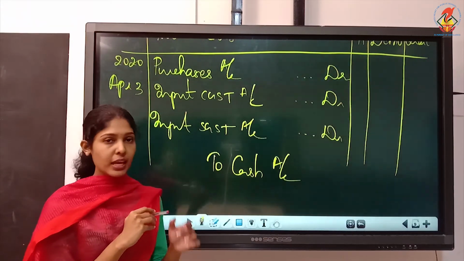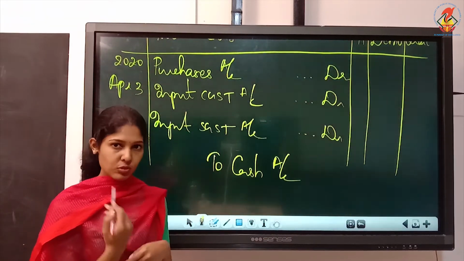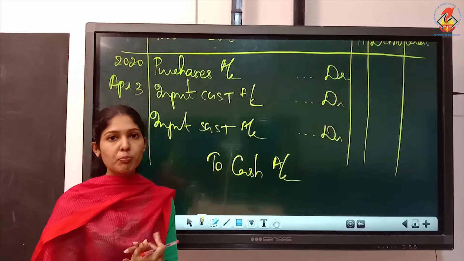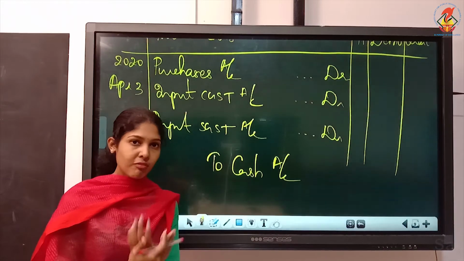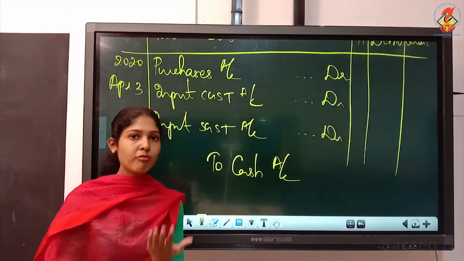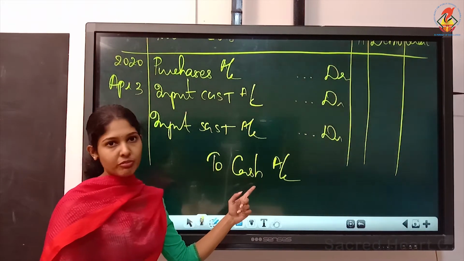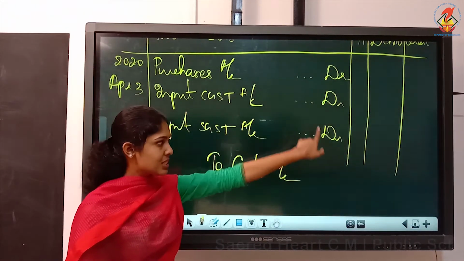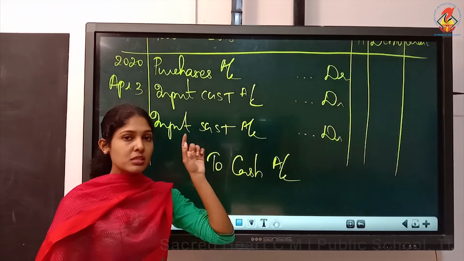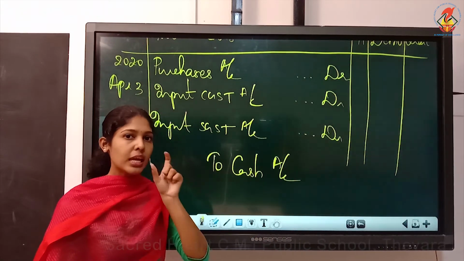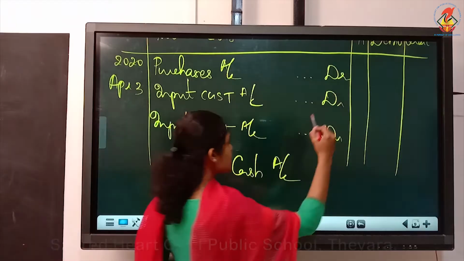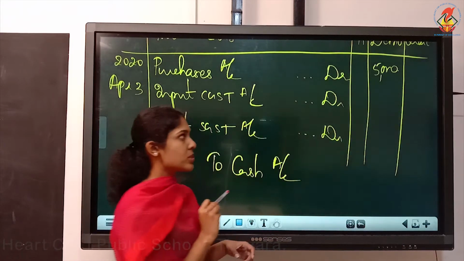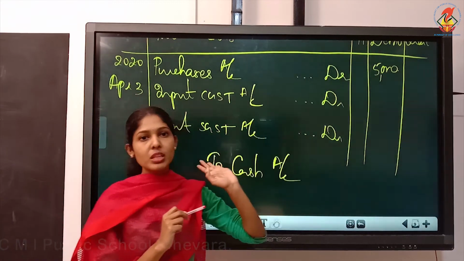Now you have to write the amounts also carefully. Read the transaction once again. Purchased goods in cash for rupees 5,000. So that 5,000 is the value of goods you purchased, not the value of cash. You purchased goods for 5,000 plus GST, you paid something. So that 5,000 must be written against purchases account. Write figures very carefully. Understood? So purchase goods of 5,000 means purchases account must be written with 5,000.